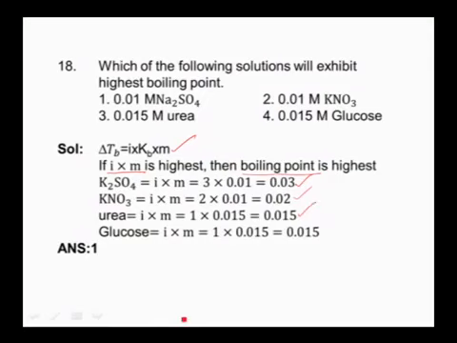Glucose is also a non-electrolyte, so the Van 't Hoff factor is 1, and the number of moles of particles is 0.015. Now among all these, K2SO4 contains the largest number of solute particles. As the number of solute particles increases, the elevation of boiling point increases. So the answer is K2SO4. So the first option is the answer.